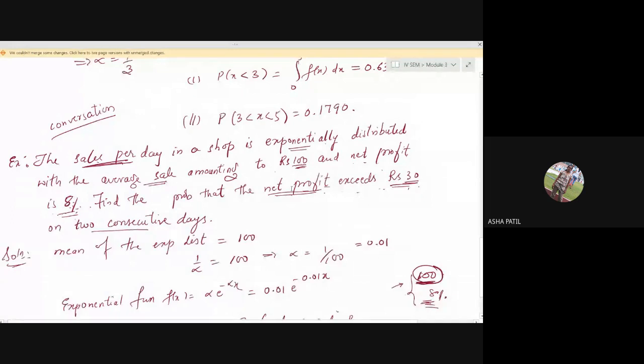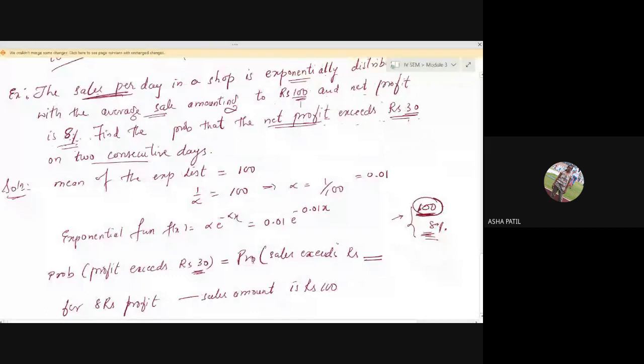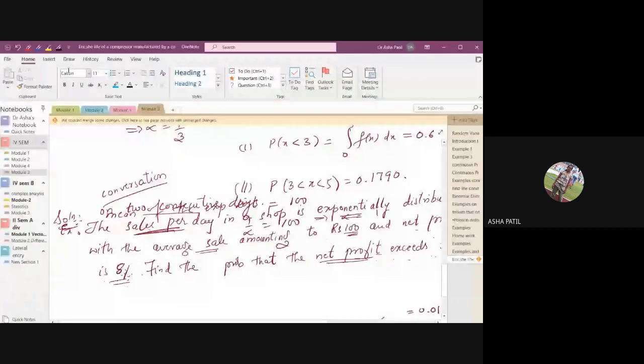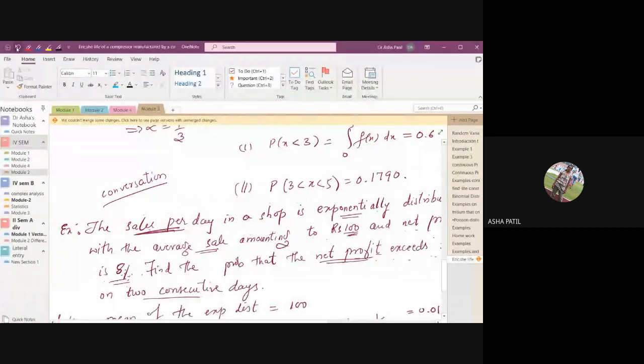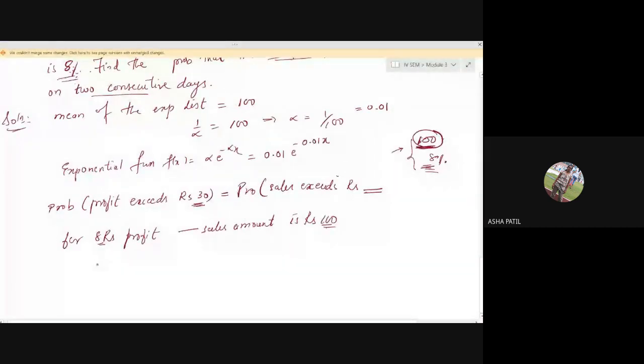That means for every 100 rupees, his profit is rupees 8. So that's what we have written. If he sells 100 rupees commodities, the profit that we get is 8 rupees. But what we want is the profit should be 30 rupees. So for 30 rupees profit, what should be the sales? Are you getting this? Did you understand?